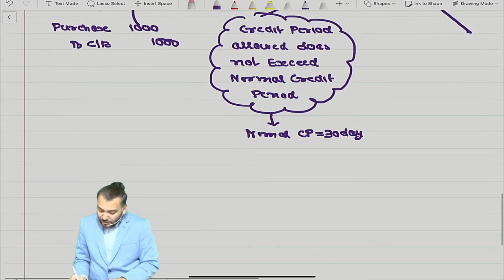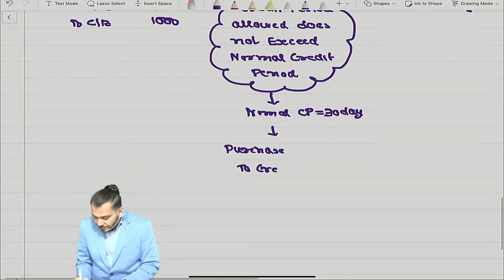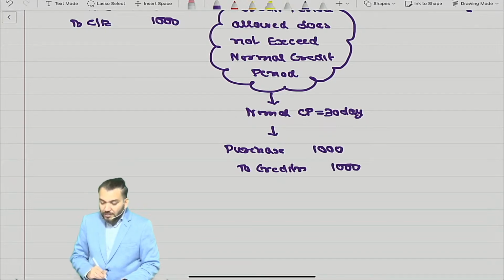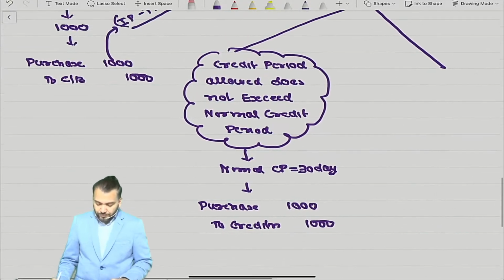Means in this case also, the journal entry will be purchase account debit to creditor, 1000 only. Understood?